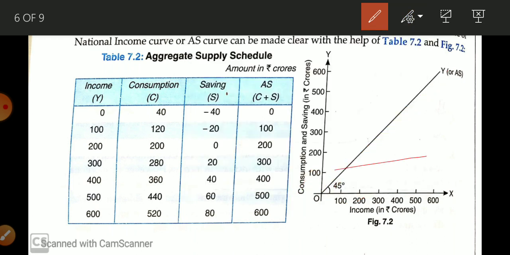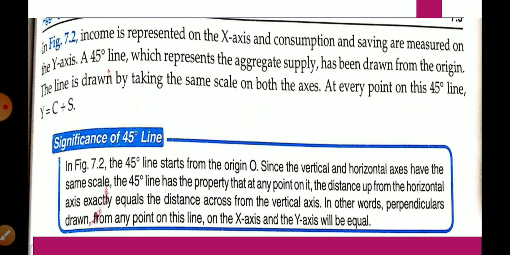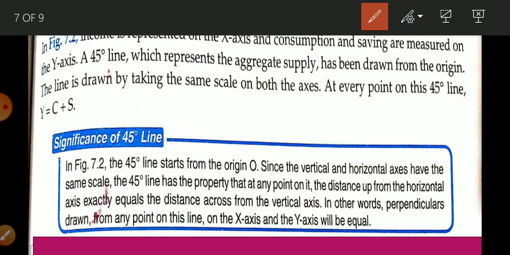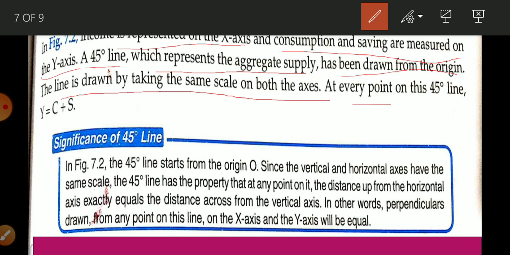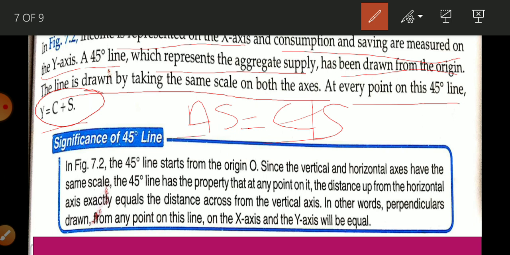Okay, now that is given here. Income is represented on the OX axis, consumption and saving are measured on the OY axis. A 45 degree line which represents aggregate supply is drawn from the origin. The line is drawn by taking the same scale on both axes. At every point on the 45 degree line, this reflects that income is always the sum total of C plus S, or AS is the sum total of C plus S. Whatever your income is, that will be your aggregate supply. Okay, so here, what is the significance of the 45 degree line? Why is only a 45 degree line drawn? Why is a 90 degree or a 30 degree line not drawn?